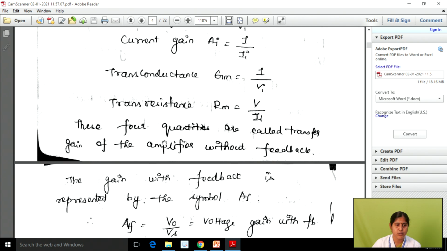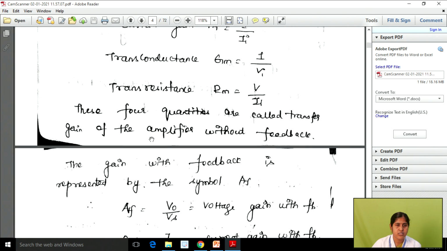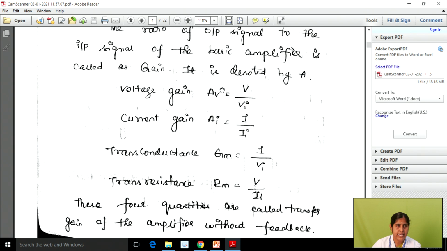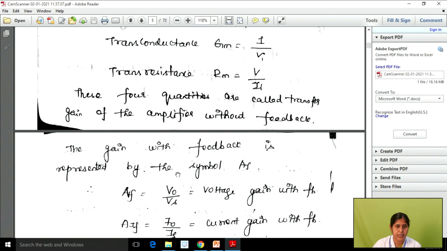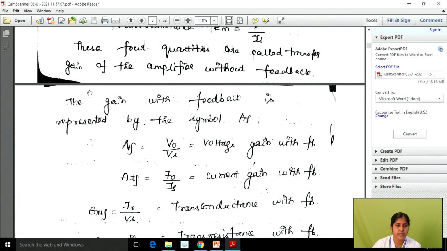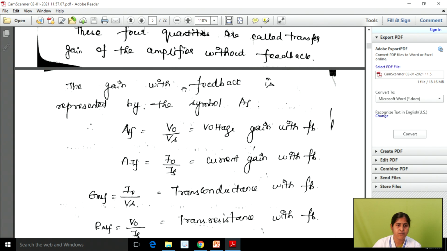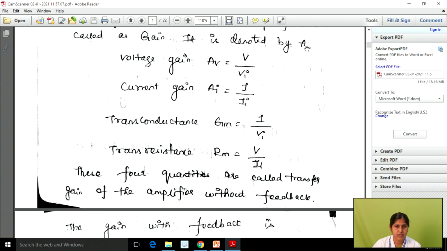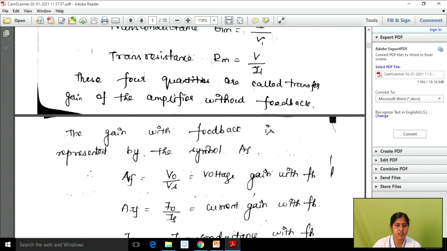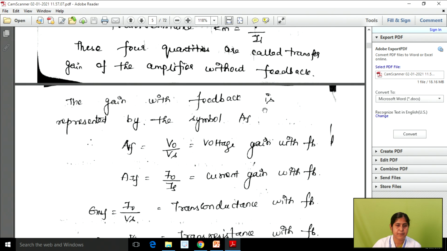Okay, so the next one is, this is the gain without feedback. How we can calculate the gain without feedback. So these are all the general expressions. The next one is how we can calculate the gain with the feedback. Okay, so this is the general notation for calculating the gain with feedback. The gain with feedback is represented by the symbol AF. Without feedback we represent the gain as A, and with feedback we represent it as AF.